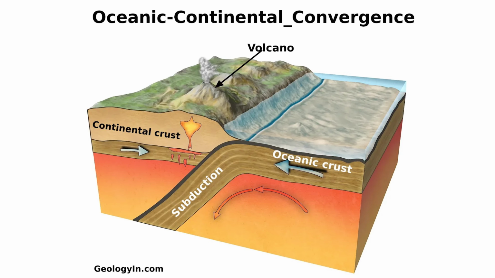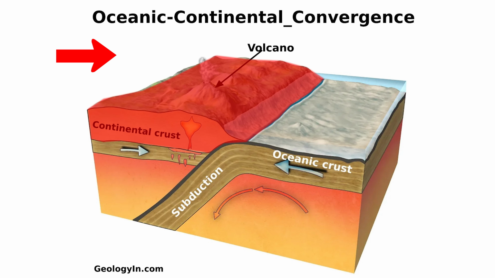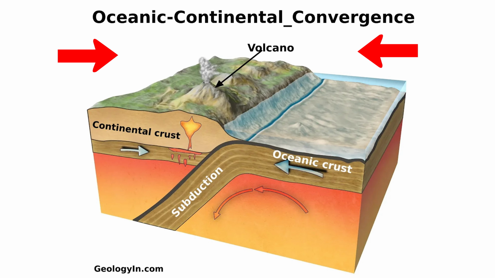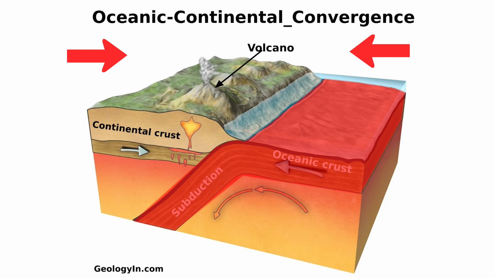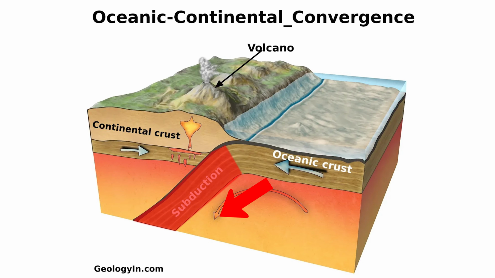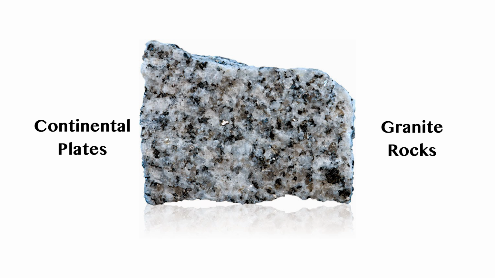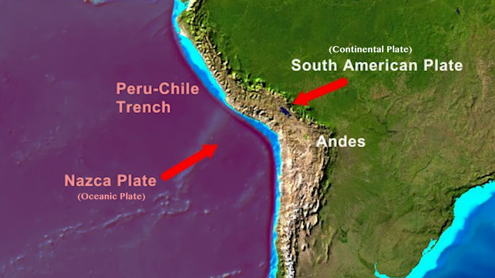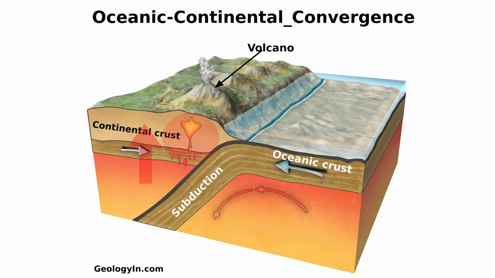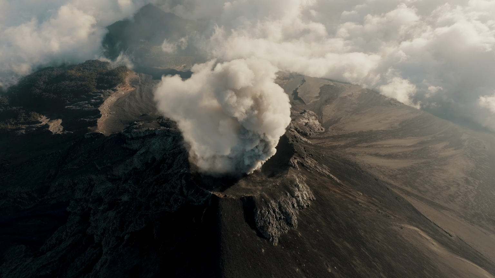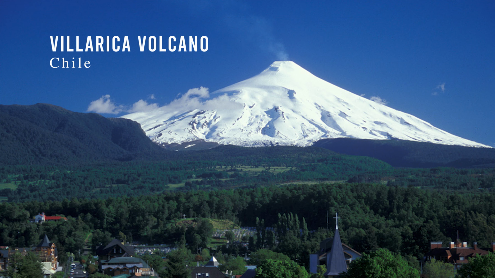Continental to oceanic. This occurs when a continental and oceanic plate run into each other. As the plates converge, the oceanic plate subducts under the continental plate. This is because the oceanic plates are denser than the continental plates. Oceanic plates are composed primarily of basalt rock, while continental plates are primarily composed of granite, which is less dense. As the ocean plate subducts, it melts and magma begins to rise, which causes the formation of volcanoes. The formation of the Andean volcanic belt is a prime example of this.